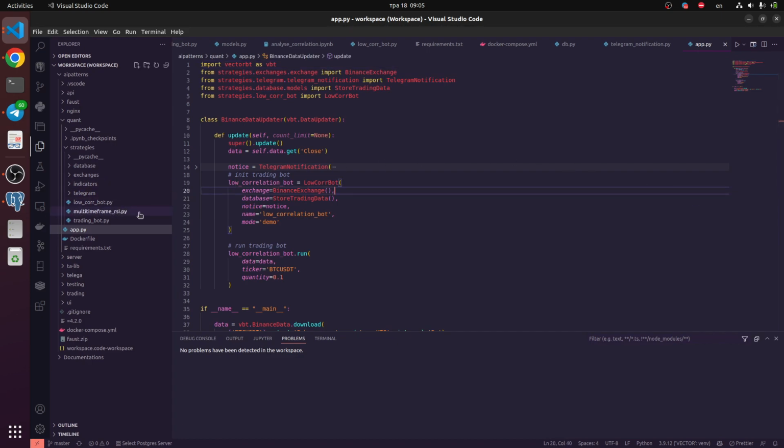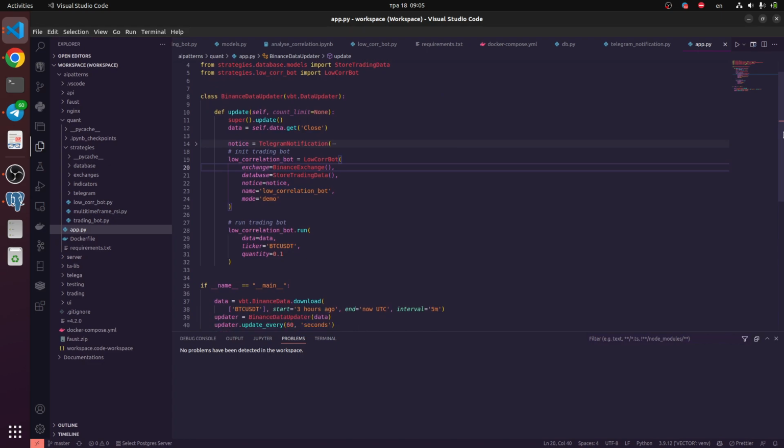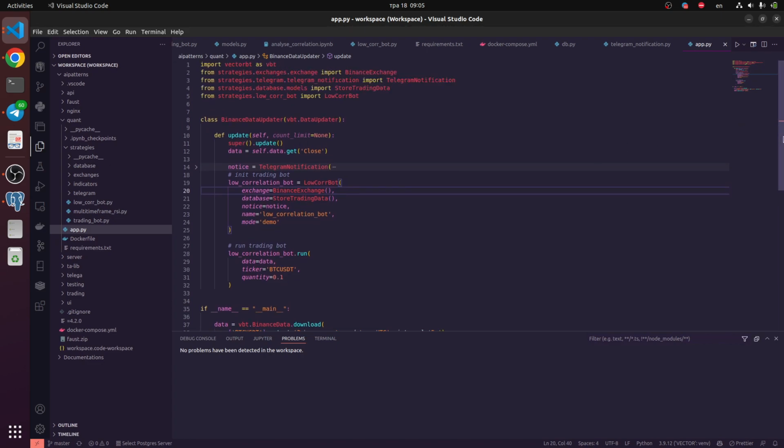So you see we have the main file, app.py, and of course we're going to use vectorbt. Here I'm going to create an object, for example, the low correlation bot. I created a very interesting idea using correlation of time series and finding some features there to create a signal.